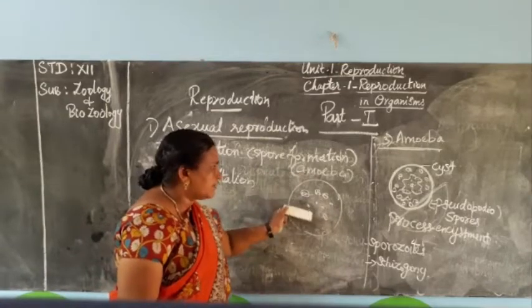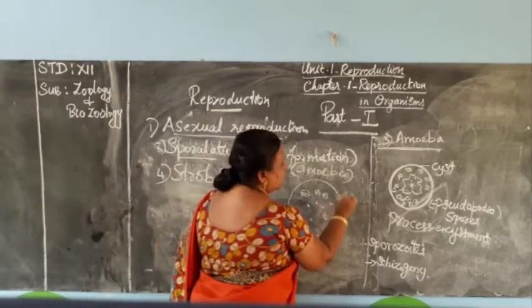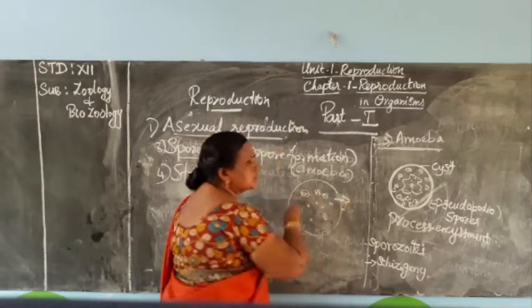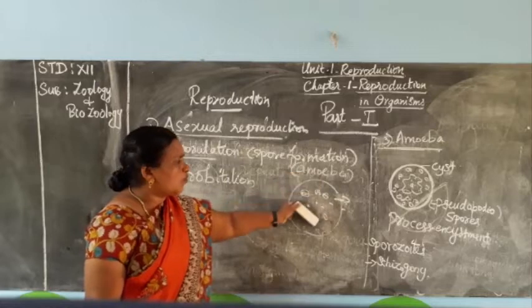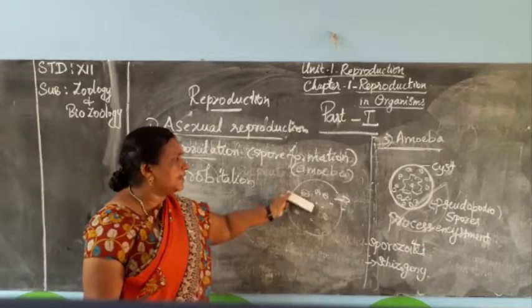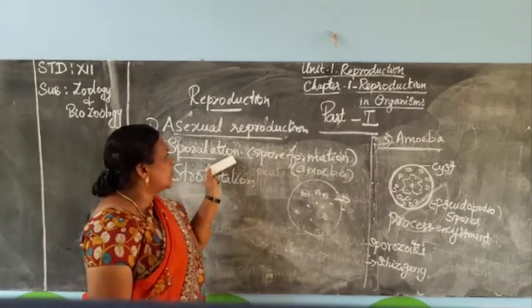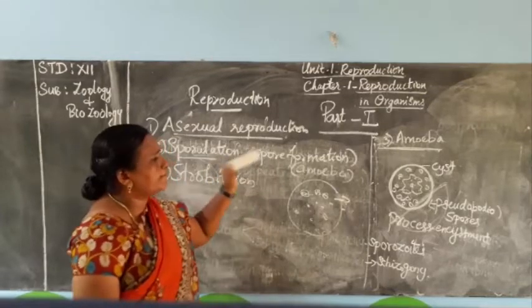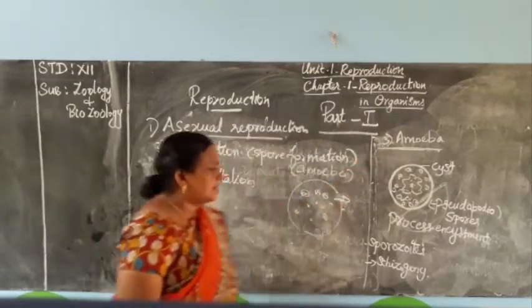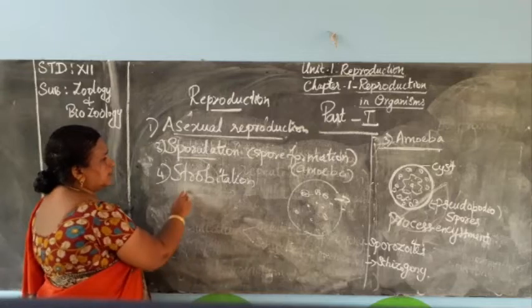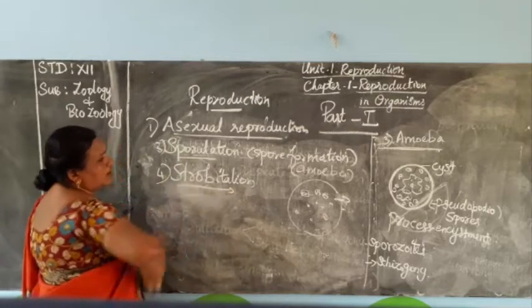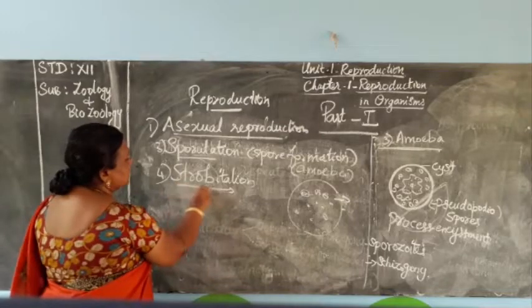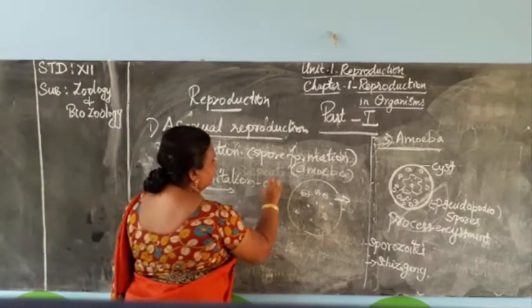When the condition is favorable, the plasma membrane will rupture and all these small daughter amoebae will come out. So we are getting more daughter amoebae like the spores. So amoeba is taken for sporulation, multiple fission and binary fission. Then strobilation. A good example for strobilation is Opalina.